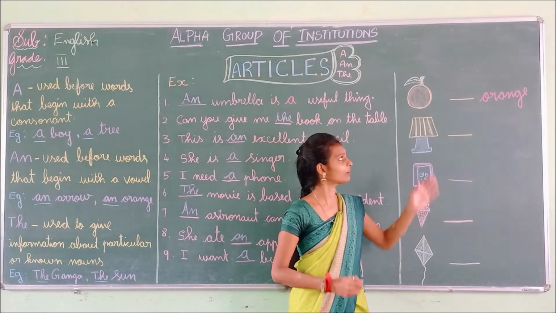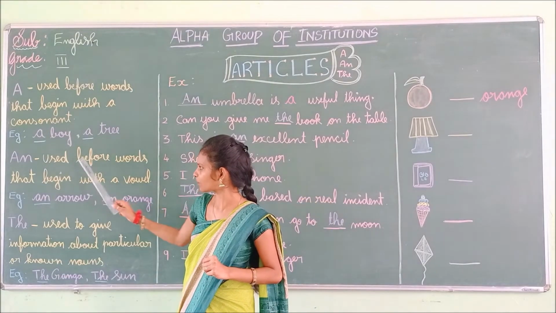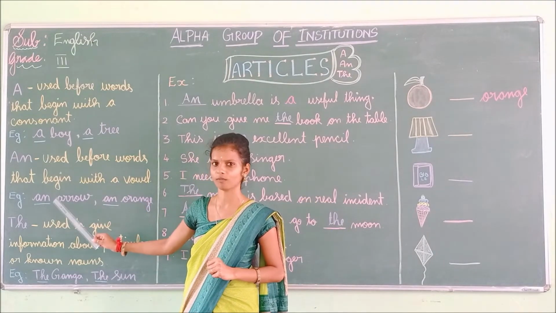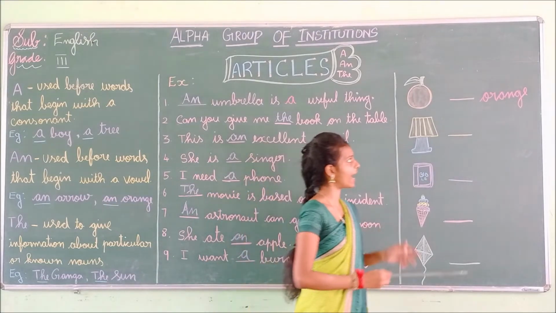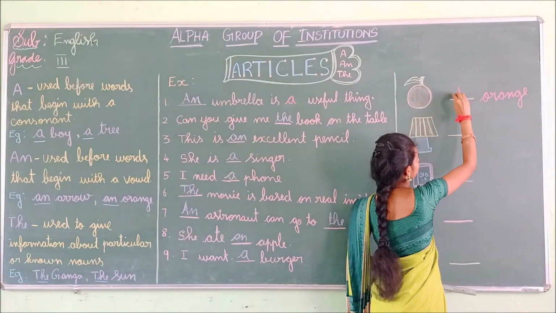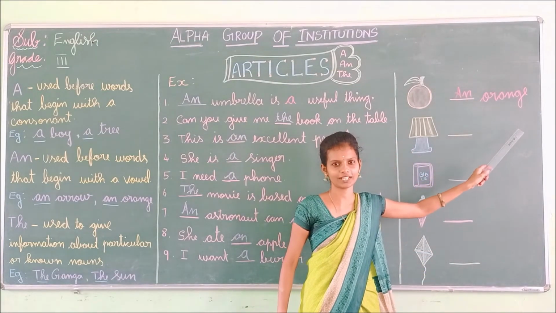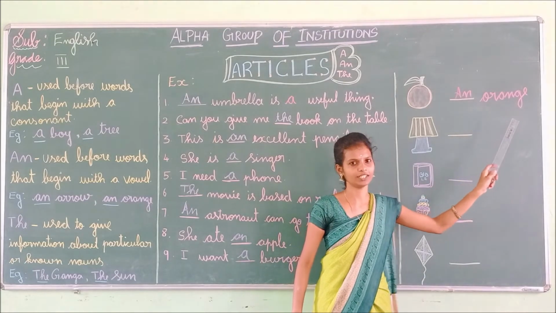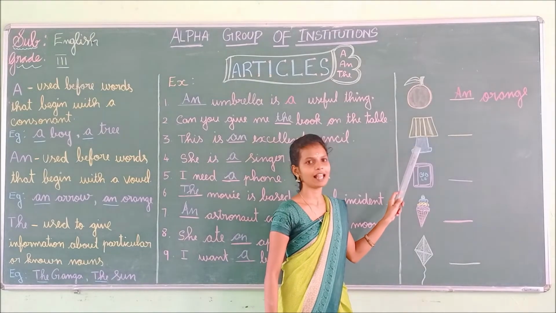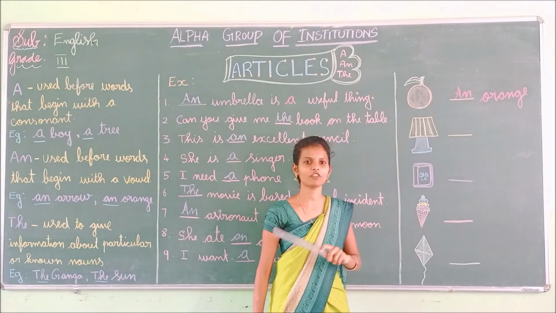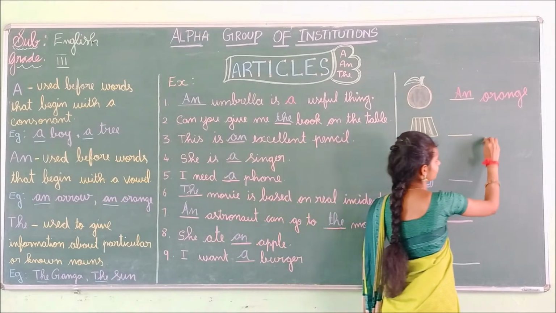If the word begins with the vowel sound, what do we have to use? See here, used before a word that begins with a vowel sound. So what do we have to use? Yes, very good. We have to use an. Now say, children, an orange. An orange. Next, what is this? Yes, this is a lamp. What is the spelling for lamp? L-A-M-P. Very good.